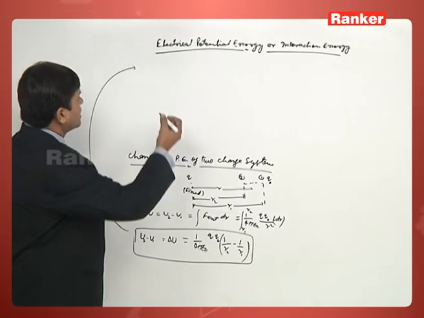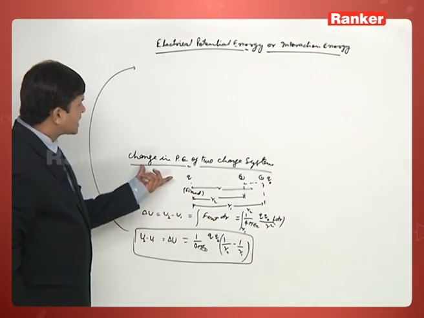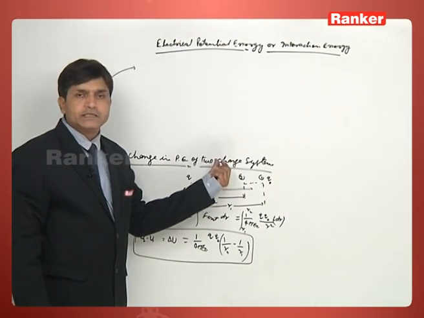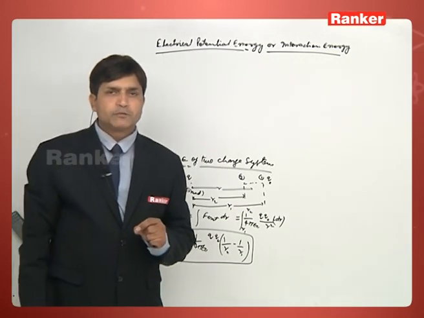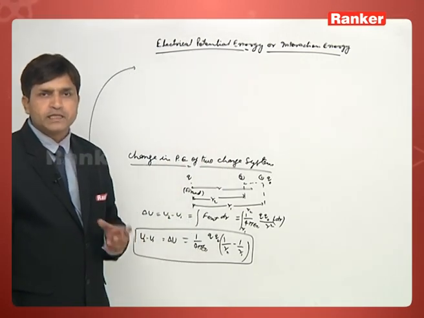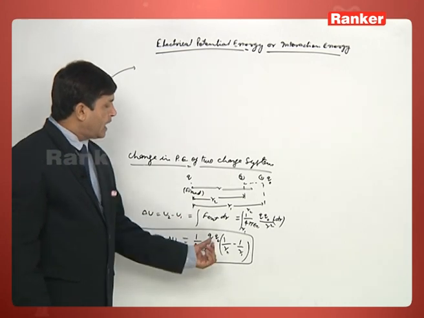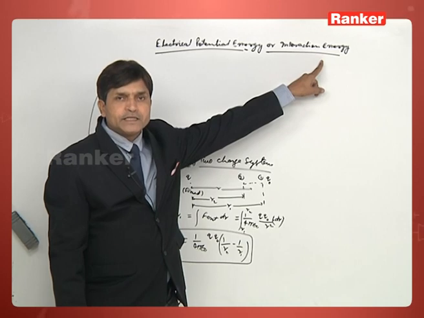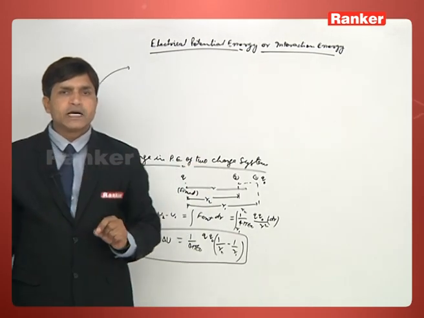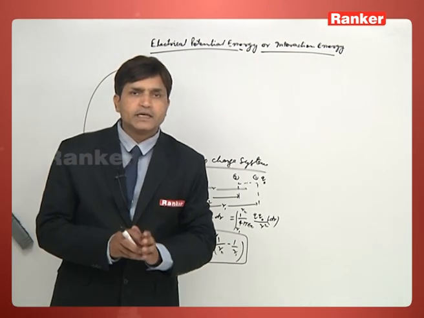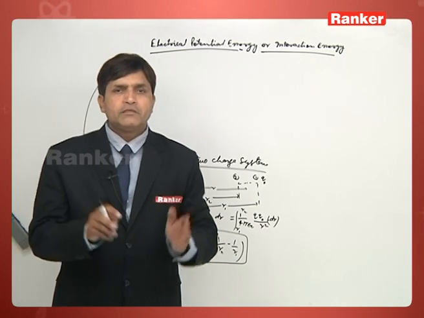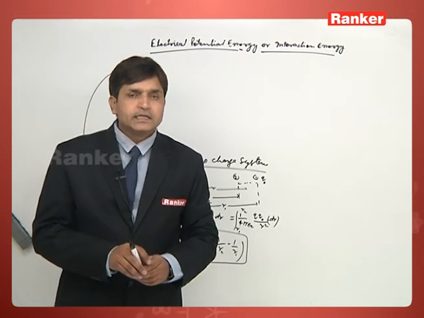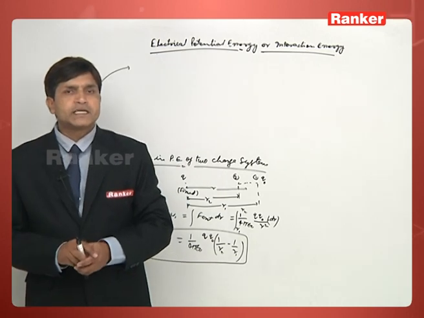See, whenever we are calculating change in potential energy, normally we define a reference point, with respect to which we define it. And since it is also written as interaction energy, interaction energy means when the two charges interact with each other, and the two charges will interact only when they are at a finite distance. Then only they can have some interaction energy.